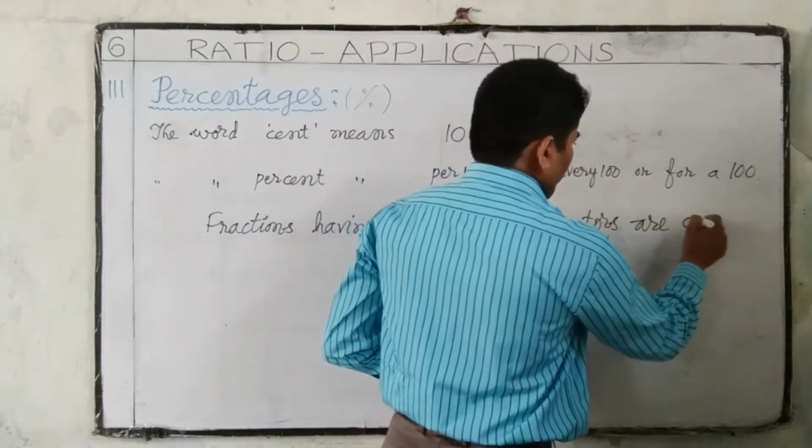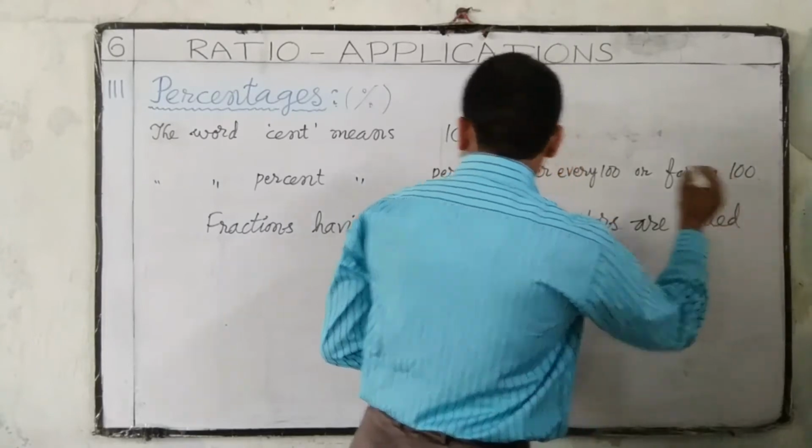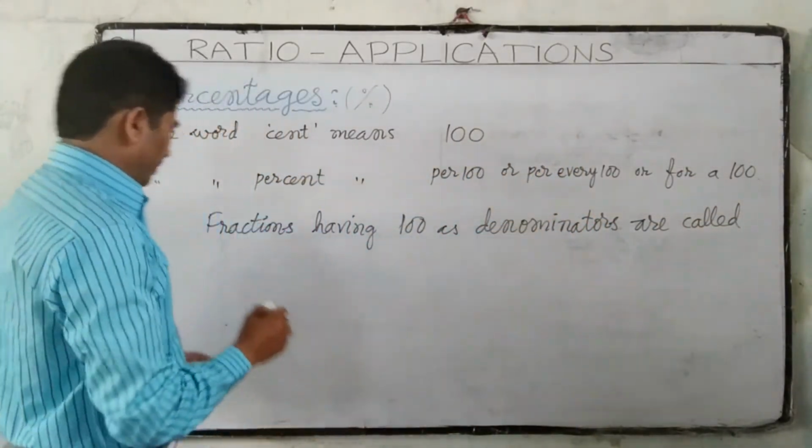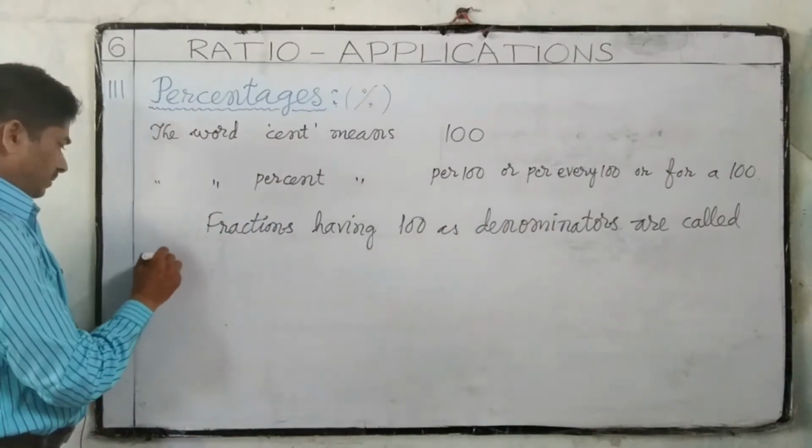Fractions having 100 as denominators are called percentages.